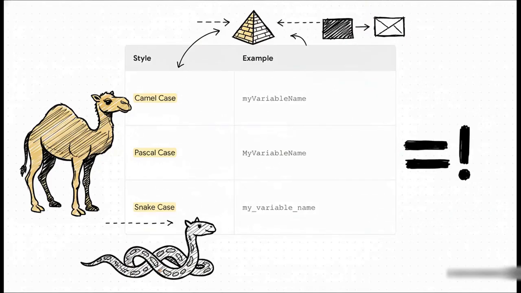Since we can't use spaces, we've come up with a few clever ways to make multi-word names readable. You've got camel case, which starts lowercase and has humps in the middle. There's Pascal case, where every word is capitalized. And then there's snake case, which uses underscores to separate words. Now, in the world of Python, snake case is kind of the fan favorite. It's what the official style guide recommends. But really, the most important thing is to pick one and stick with it for readability.